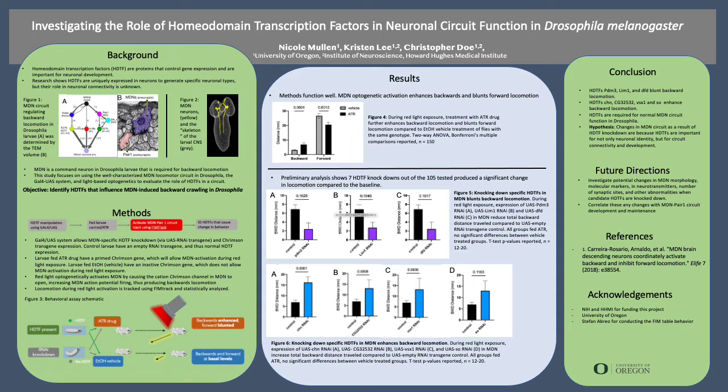To knock down a specific HDTF, we utilize the RNAi transgenes specific to that HDTF. The control larvae did not have an RNAi transgene and therefore had normal HDTF expression. To activate MDN, we express the optogenetic cation channel, Chrimson.